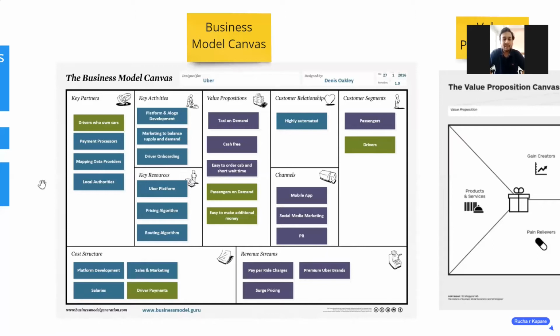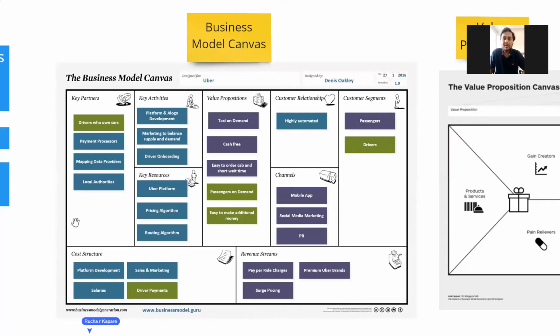The next is key partners. Key partners are the people who are involved in your business. You can look at them as more of a third party, or vendors, or people who are outside. These are not systems or tools, these are people. So for Uber, drivers who own cars are the key partners. The people who provide payment solutions, people who provide mapping data, people who provide permissions, as in local authorities.